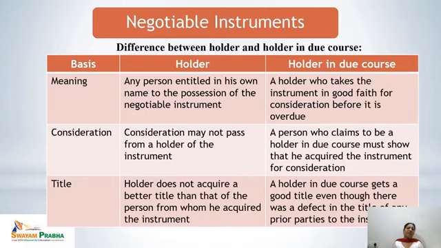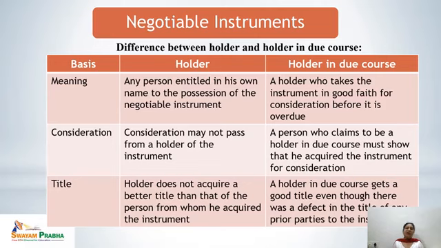Next is regarding the title. The holder does not acquire a better title than that of the person from whom he acquired the instrument, because it is not required that he has to acquire it for some consideration. But the holder in due course always gets a better, good title than the holder.